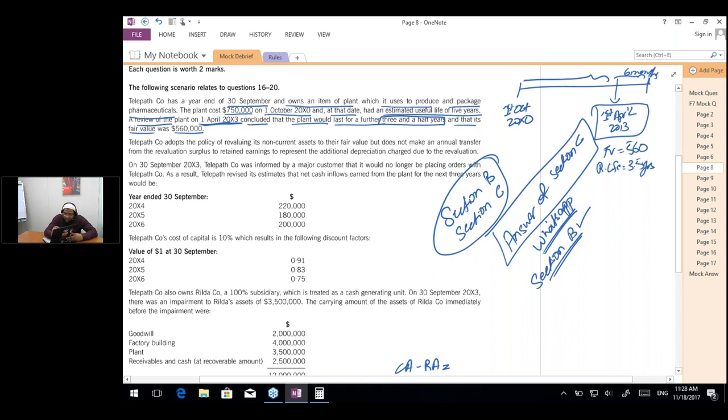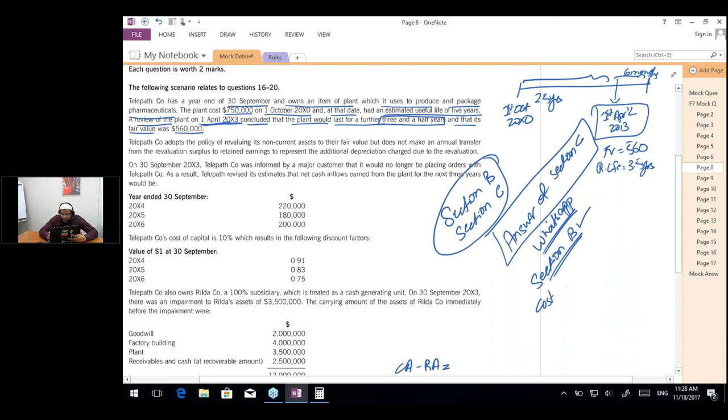How many years have passed from the date of purchase? From 20x0 to 20x1, September 20x1, September 20x2, 2 years, and then 6 months. So I would say 2.5 years up to the date of revaluation.